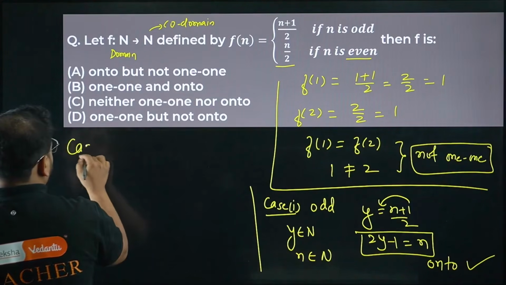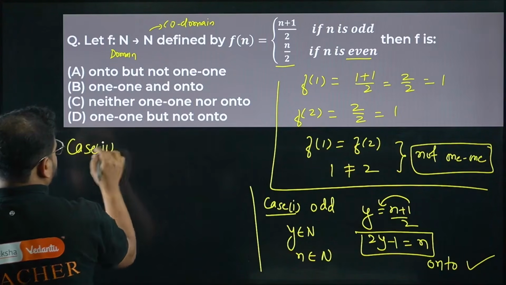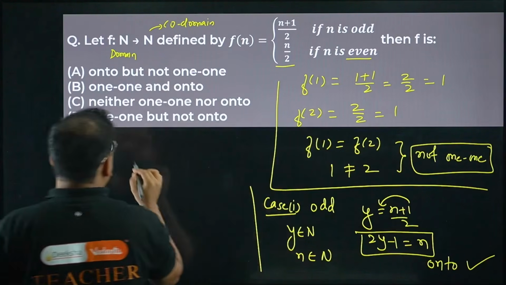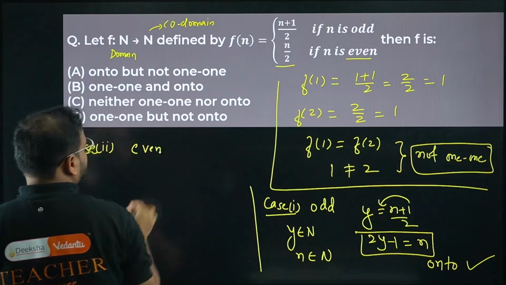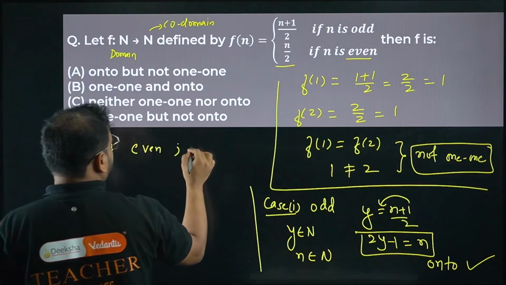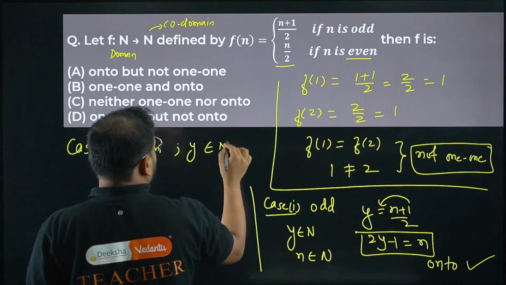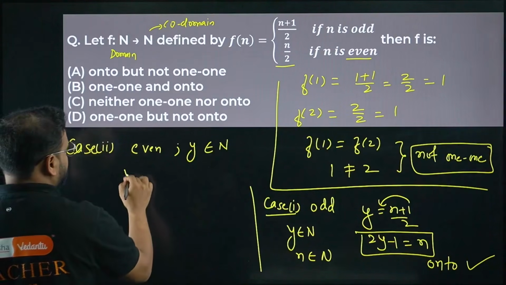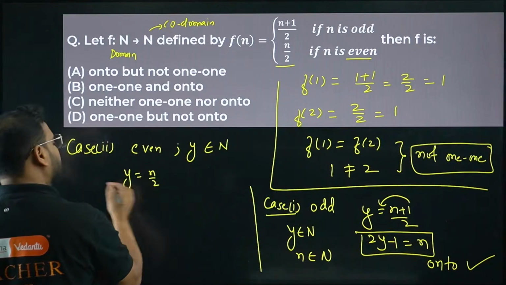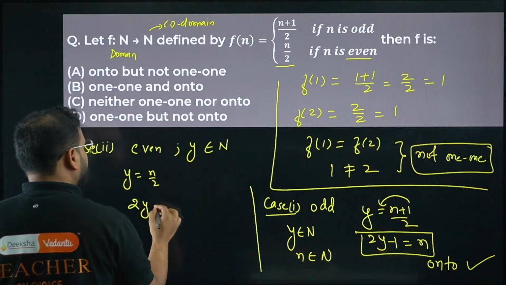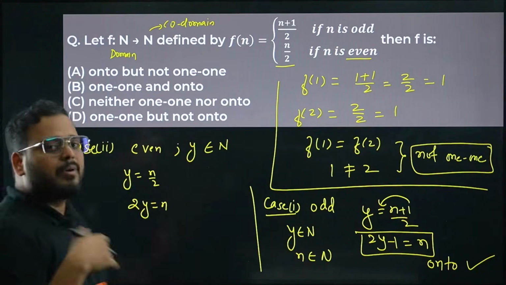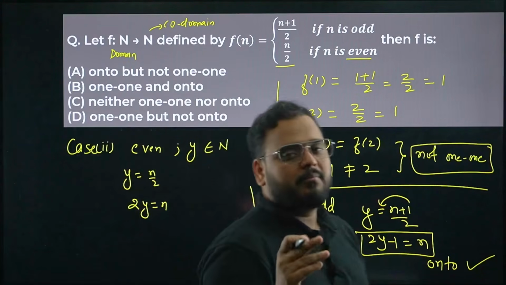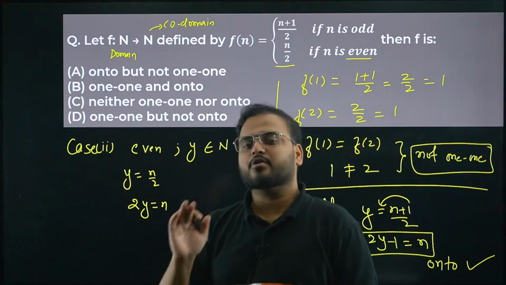Now for case 2, when we talk about the even function, again we'll take the same condition. y belongs to the codomain, natural number. So I get here y equals n by 2, cross multiply, I get 2y equals n. You take any natural number, multiply that with 2, the result is also going to be a natural number.